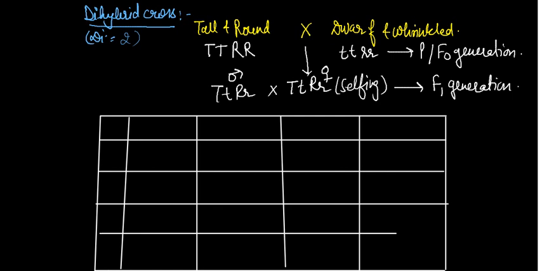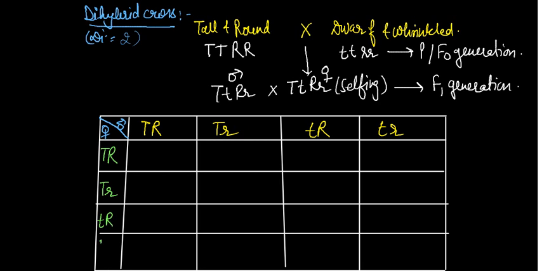Suppose that here we write the male gametes in this row and the female gametes in the horizontal one. So first we write the gametes. For the male gametes we write capital T capital R, capital T small r, small t capital R, small t small r.